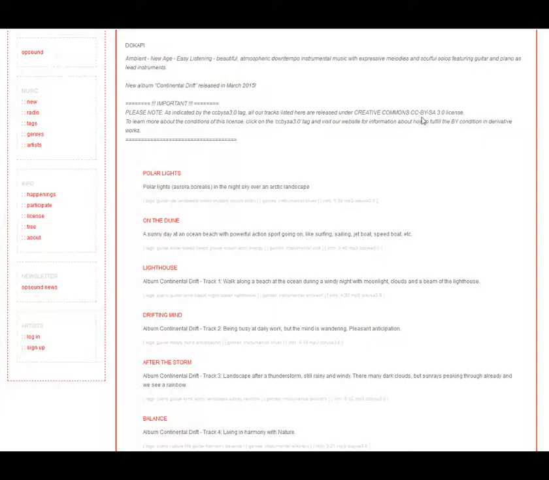That's the second one on the list, and then you can read a little bit about them. And it says here, all tracks listed here are released under Creative Commons CC BY-SA. So that is Creative Commons Attribution Share Alike. So if you agree with that, you can click on this and listen to what it sounds like.